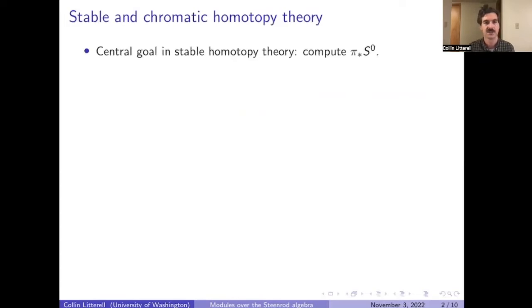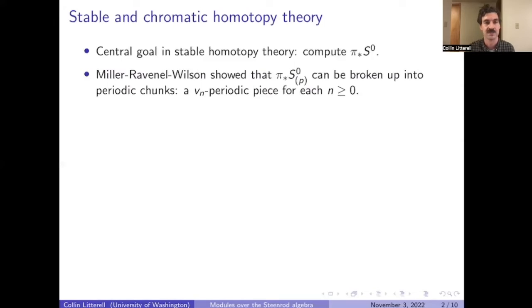The story really starts in stable homotopy theory, where the central goal is to compute the stable homotopy groups of the spheres. Now, of course, this is a very hard problem, but a lot of progress has been made in understanding algebraic structure here. One example of this is that in the late 70s, Miller, Ravenel, and Wilson showed that p-locally, the stable homotopy groups of the spheres can be broken up into periodic chunks. So we get a v_n periodic piece for every non-negative integer n.